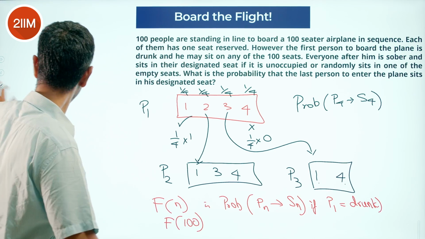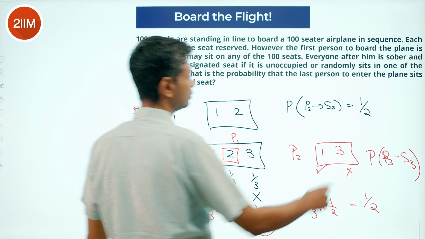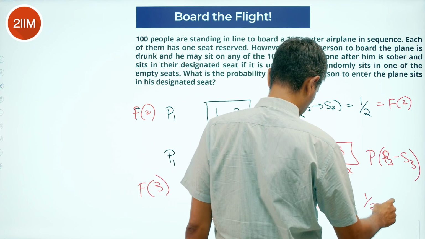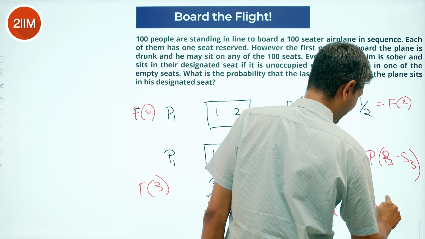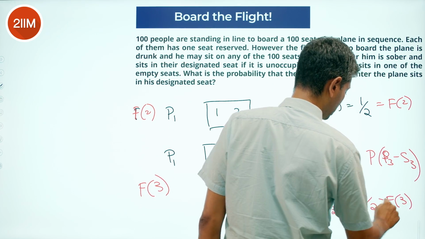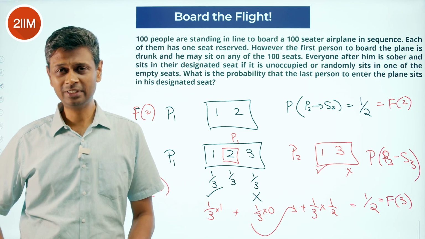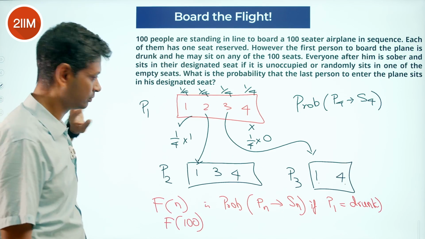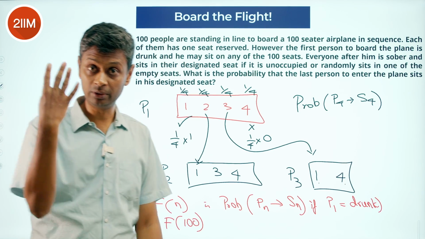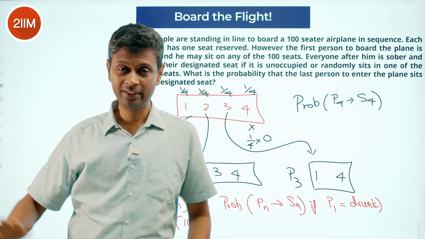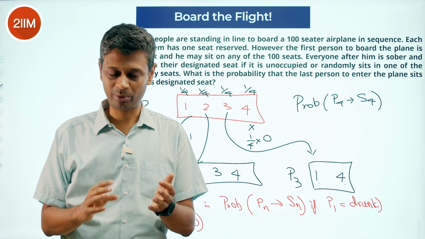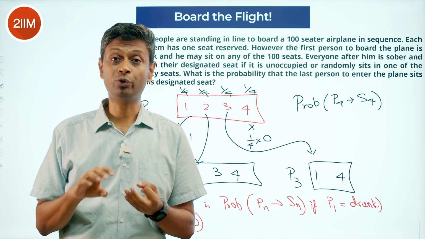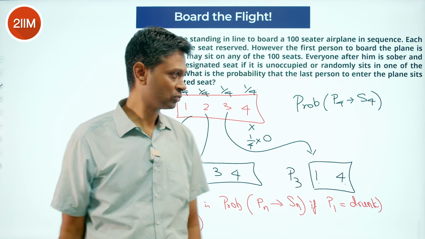Right? What have we found so far? We have found f of 2 is half. We have found f of 3 is also half. Nice, beautiful, so far so good. We're trying to find f of 4. And there are 4 seats available. We want to find f of 100. We know f of 1, the idea doesn't exist. 1 person drunk, doesn't matter. The whole thing breaks down. F of 2 is half, f of 3 is half. F of 4 we are looking to find.